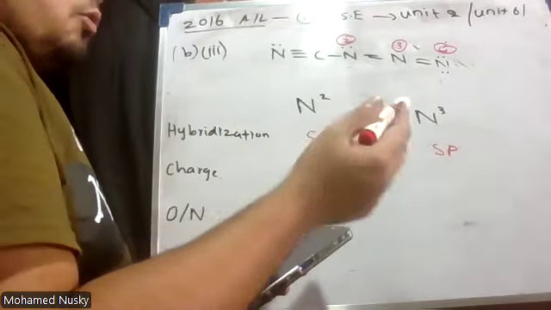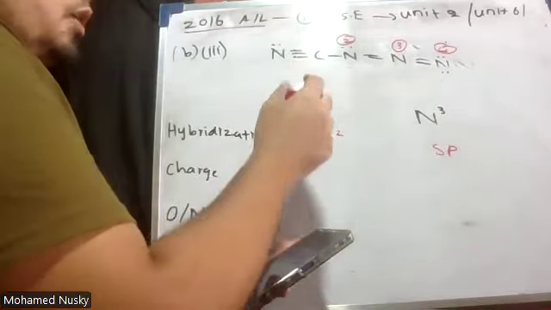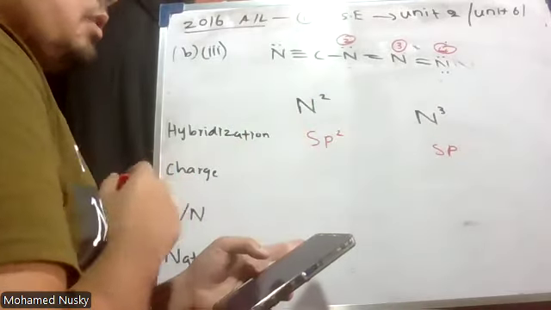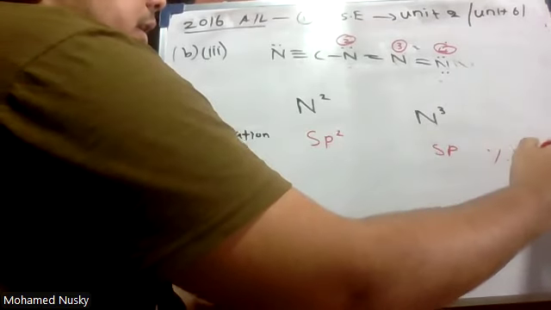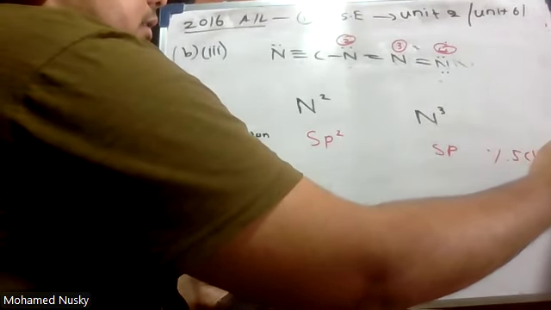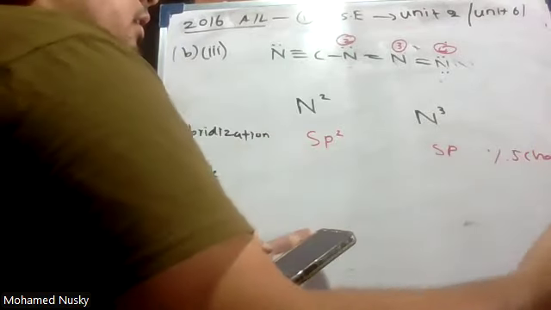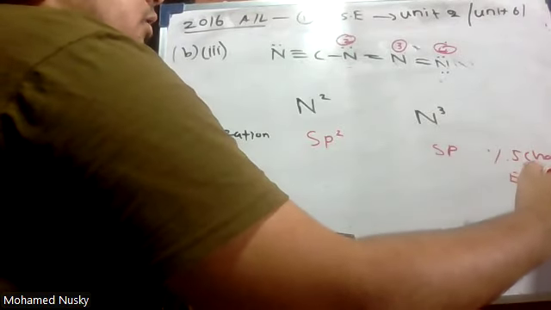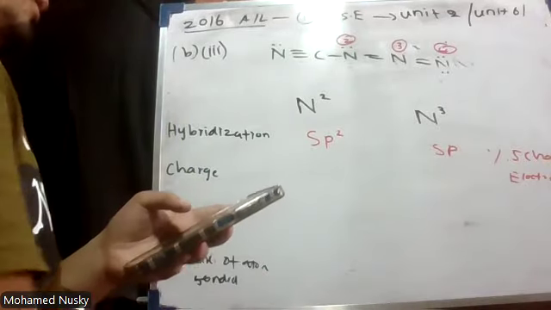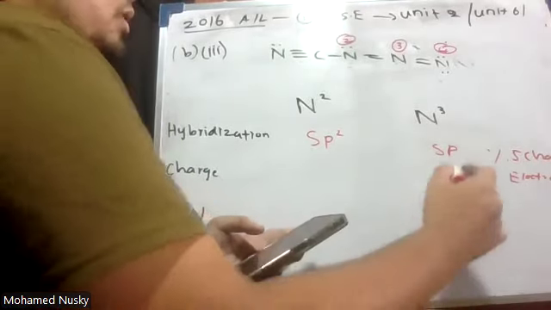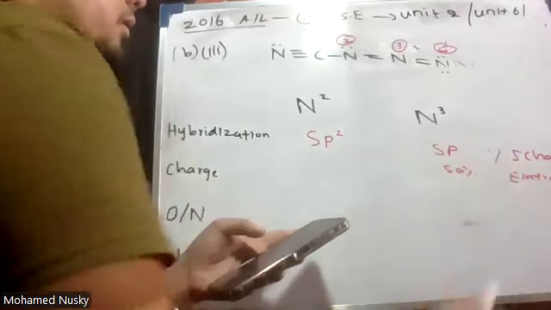Now, how can you say the electronegativity between N2 and N3 based on the hybridization? When percentage s character increases, electronegativity increases. Here it is 50%.